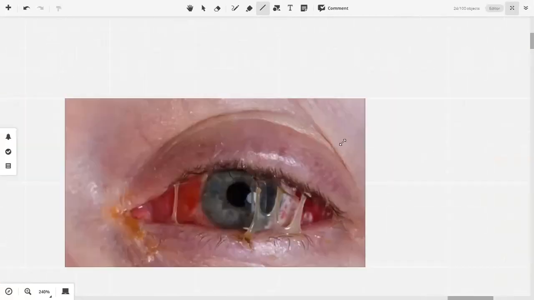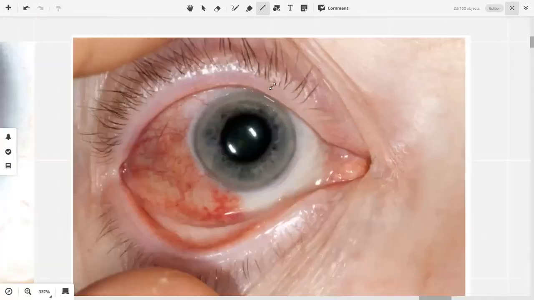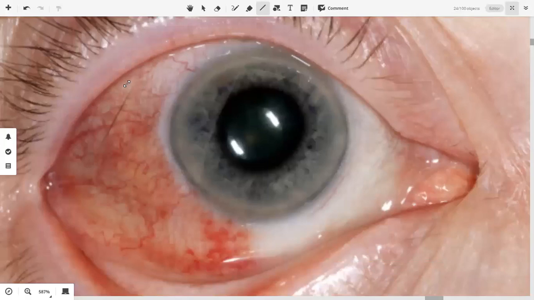And look at this conjunctival redness. This redness, we can see the conjunctival vessels, and they are somewhat normal. And the redness is also present behind them. And the redness is also confined to one part of the eye.